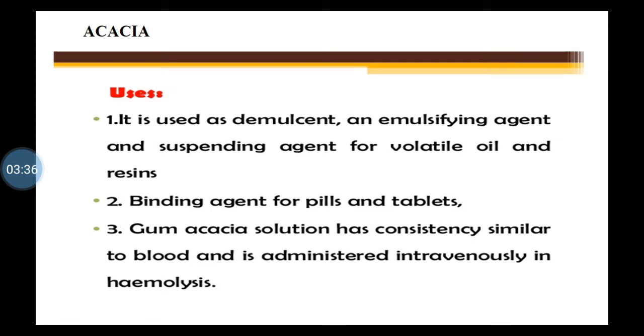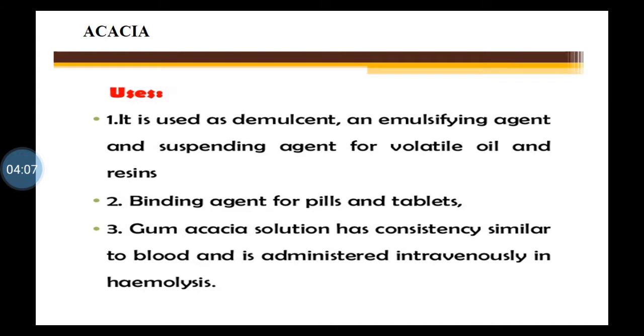Uses: it is used as demulcent, emulsifying agent and suspending agent for volatile oil and resins. It is also used as binding agent for pills and tablets, isn't it? Then gum acacia solution has consistency similar to blood and it is administered intravenously in hemolysis, isn't it?